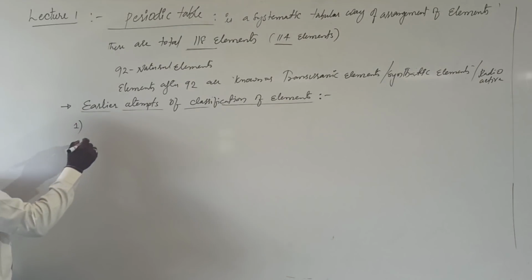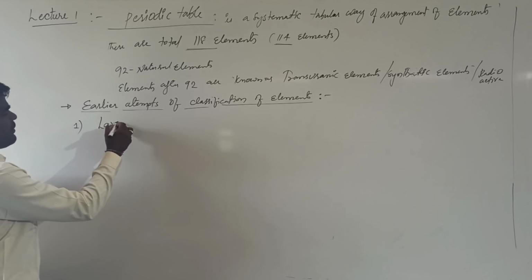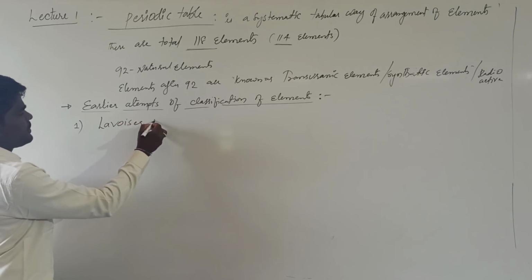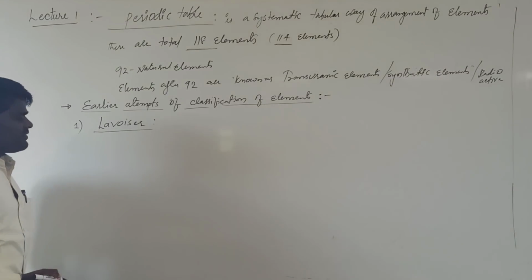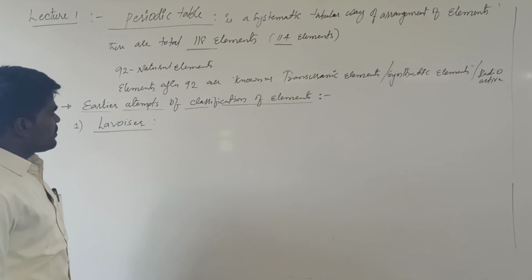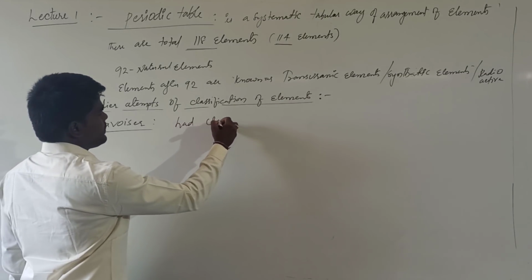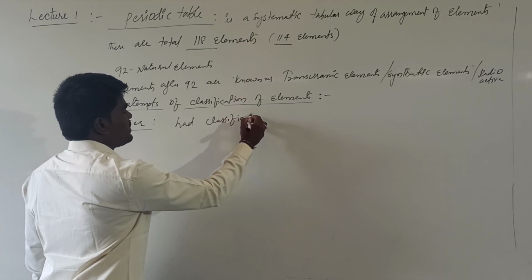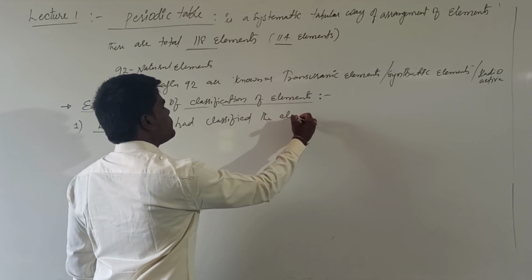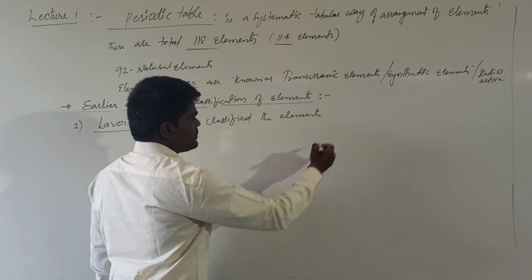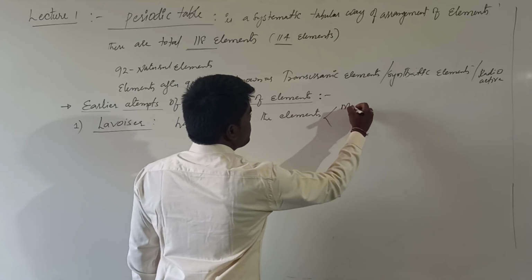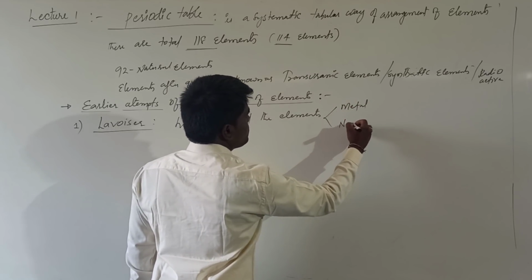The first classification was given by Lavoisier. Lavoisier, for his work done in chemistry, is regarded as the father of chemistry. Lavoisier had classified the elements into metals and non-metals.